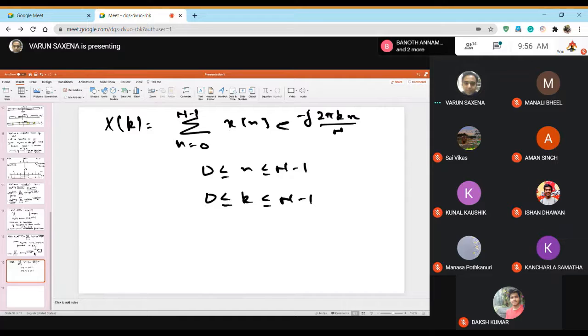Now, I have replaced x_p[n] by x[n] because we are assuming that capital N is greater than capital L. Generally speaking, we take N equal to L, so that we don't have to include another L into the equation. But you must remember that if you have an x[n] with some length, then that length should fundamentally be smaller than the number of sample points you are taking to discretize the transform.